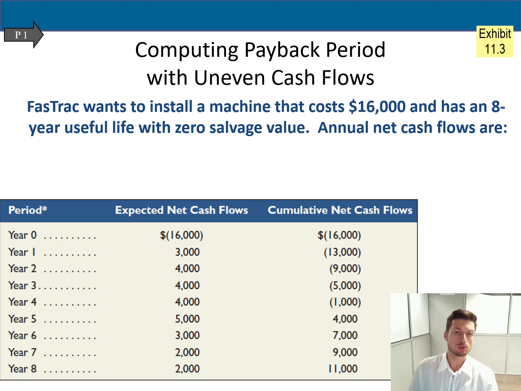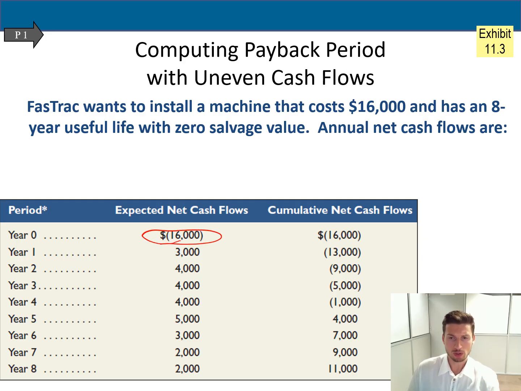In this example, as you can see, we have expected net cash flow and cumulative net cash flow. What does it mean? Expected net cash flow is the cash flow which we're going to receive in the future from our investment. For example, if we want to install a machine which costs $16,000 and has a useful life of 8 years with zero salvage value, today we are making an investment, which is a negative number.